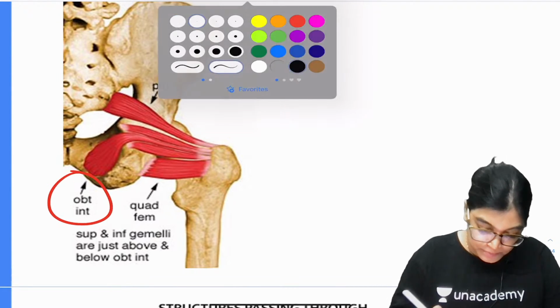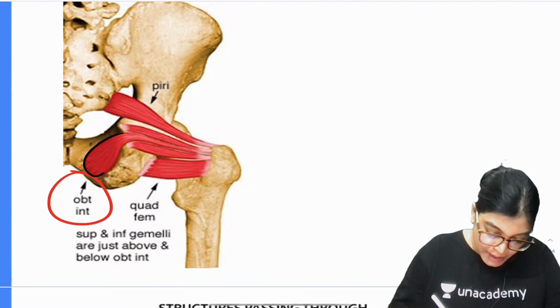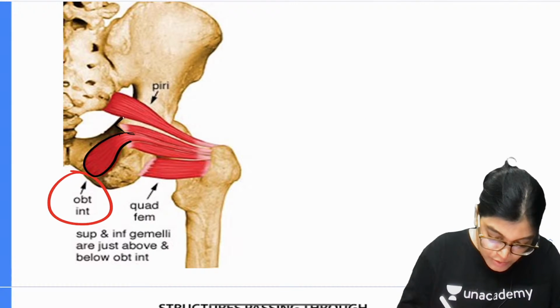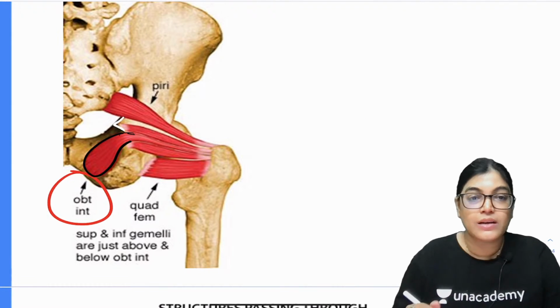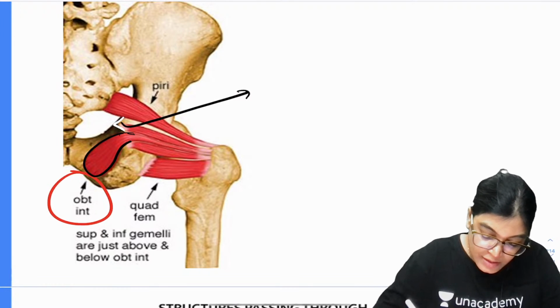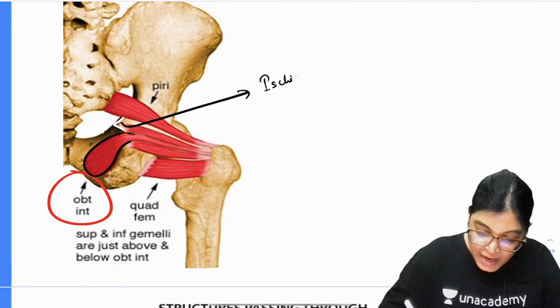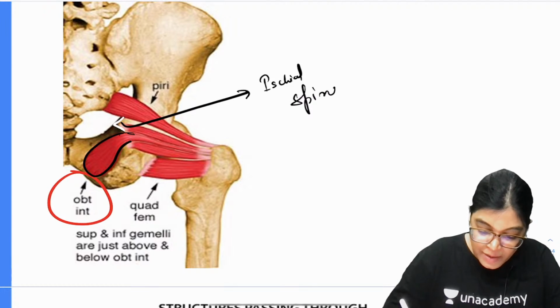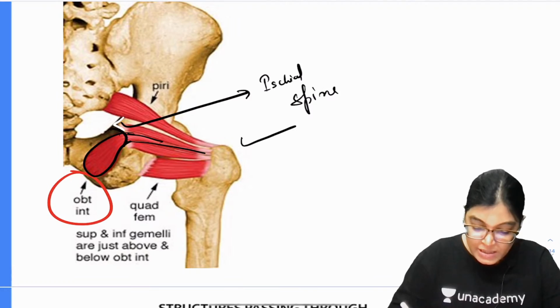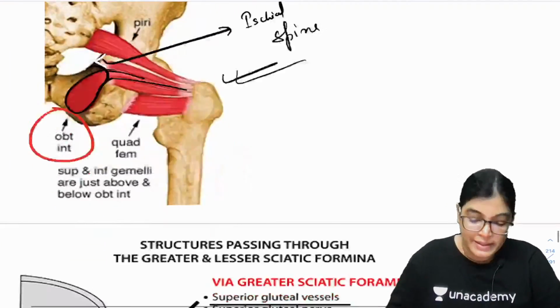muscle arising from this obturator membrane, taking a 90-degree bend, and passing just below the lesser sciatic notch. This is passing just below this lesser ischial spine. So this is the ischial spine, and we can clearly appreciate in this diagram that below it will be the lesser sciatic notch. So this is the obturator internus muscle. It traverses through the lesser sciatic notch.